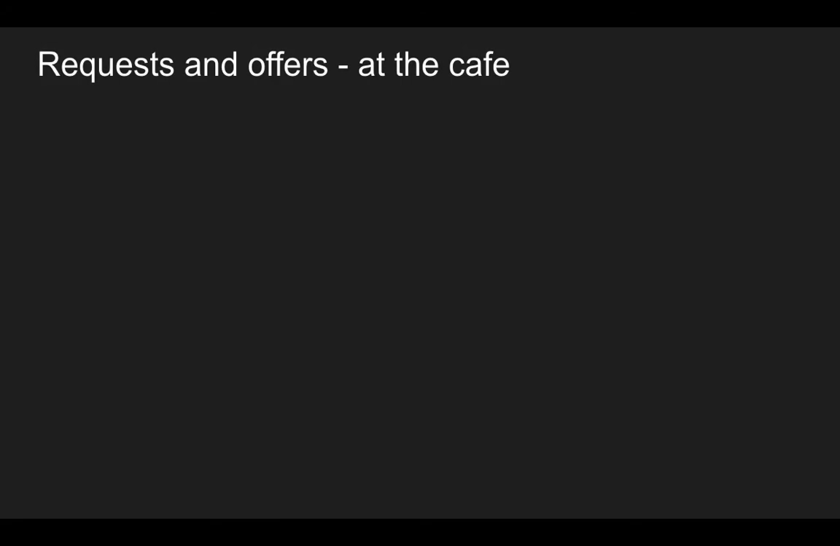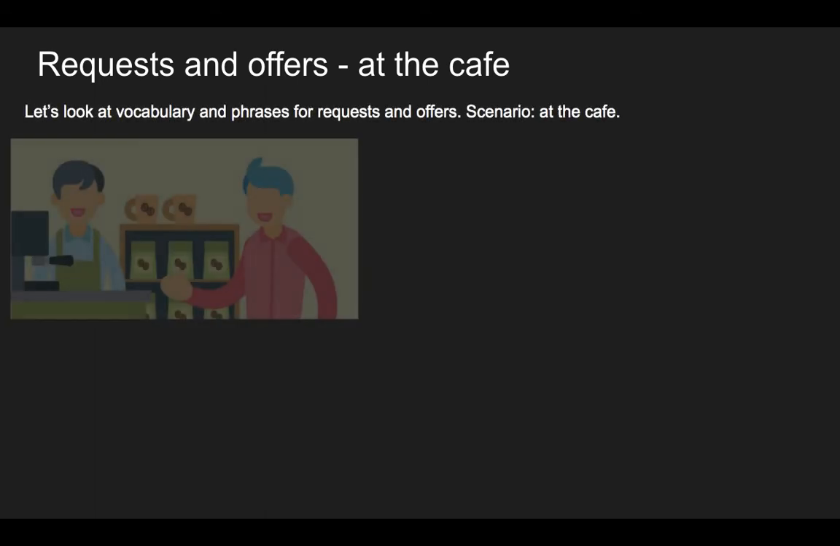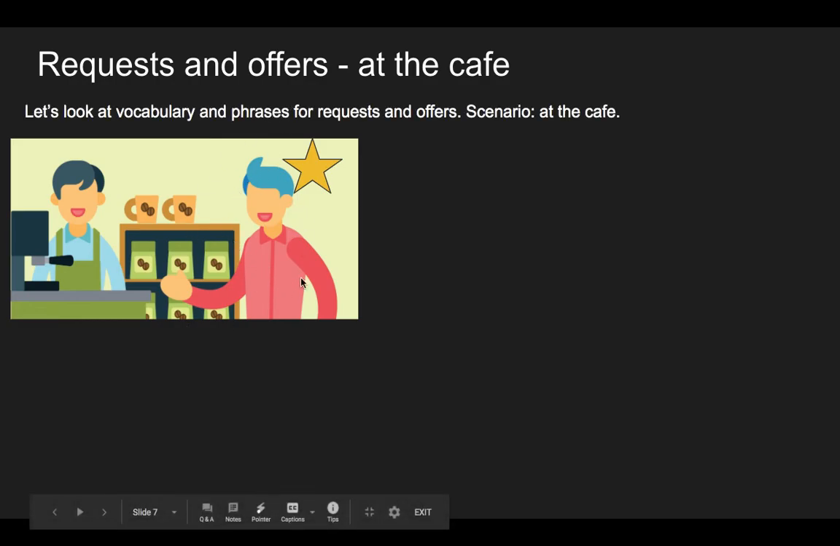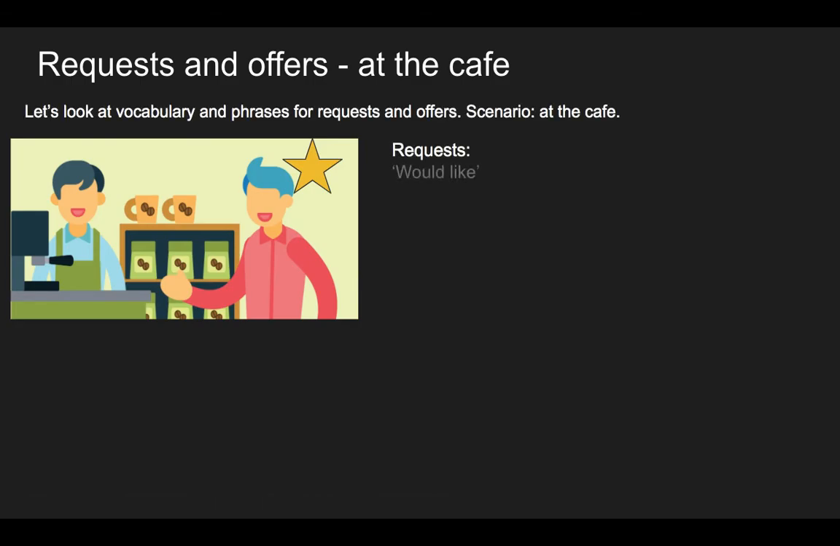Okay, second part of the presentation, we're looking at requests and offers. And the scenario is at the cafe. So we're at a cafe ordering a drink, some coffee. So first let's focus on the customer, yeah? What you request, what you ask for. So the first phrase we might use is would like, okay? So I would like a coffee and a piece of cake, please, for example.